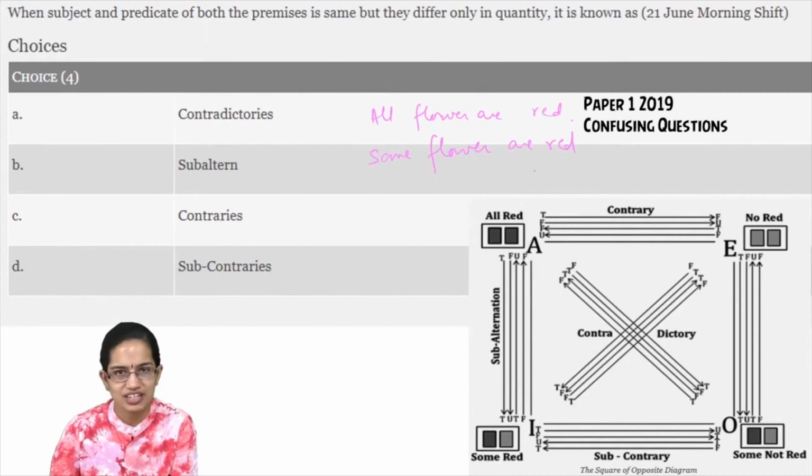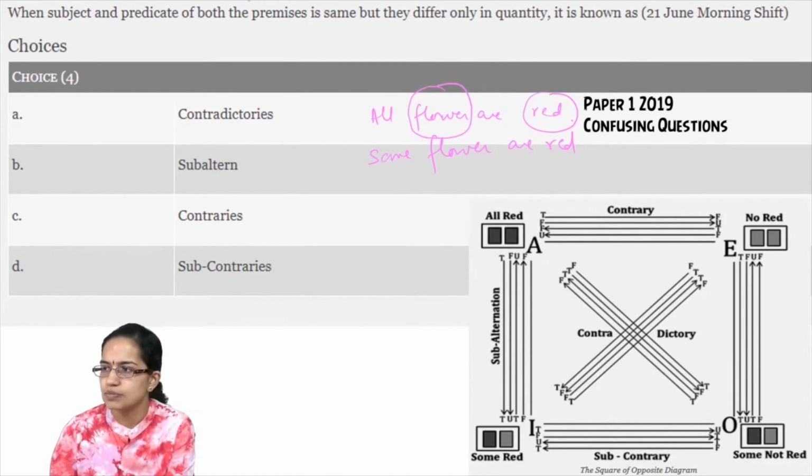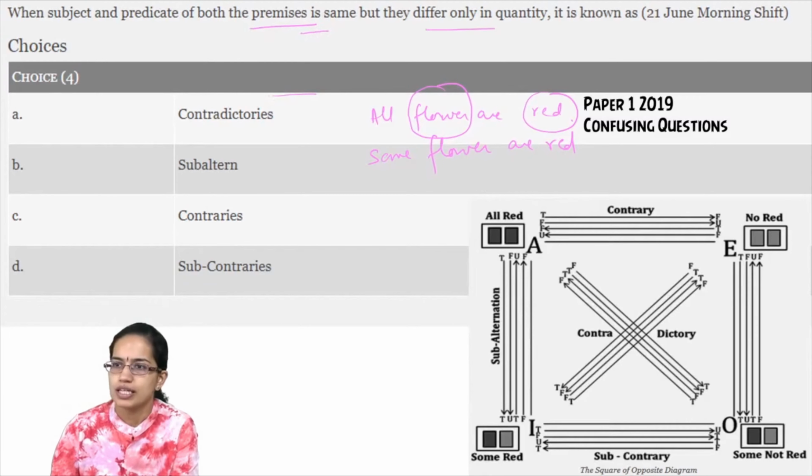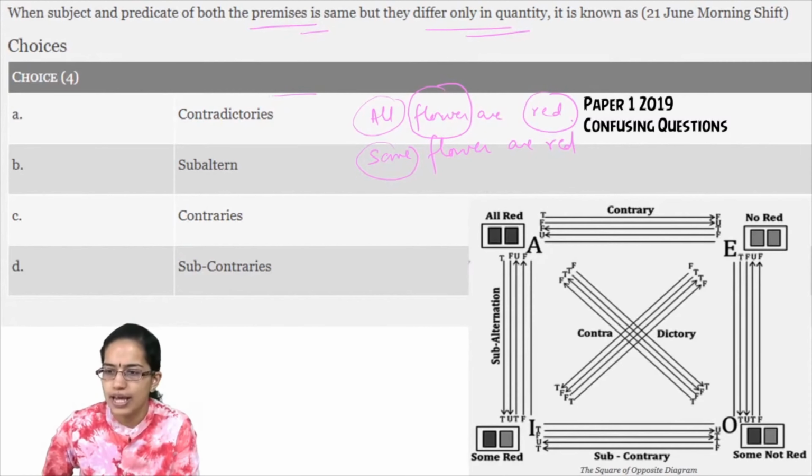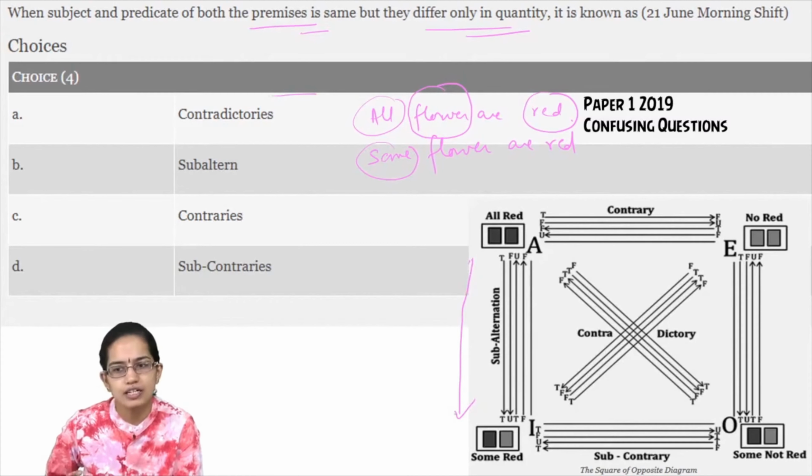Understand carefully what is meant by subject and predicate. So flower becomes the subject, red becomes the predicate. So when the subject and predicate are the same for both, they differ only in quantity. In one it is all, in the other it is some. We are just changing the quantity.